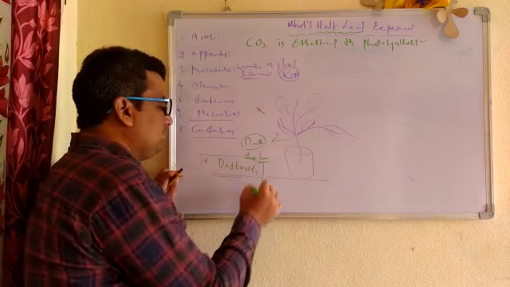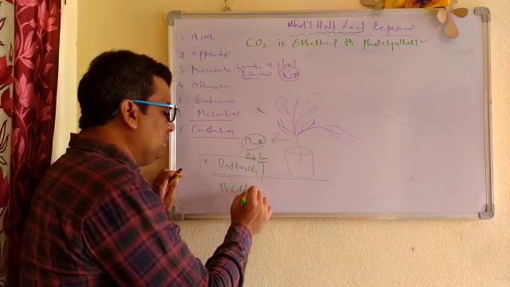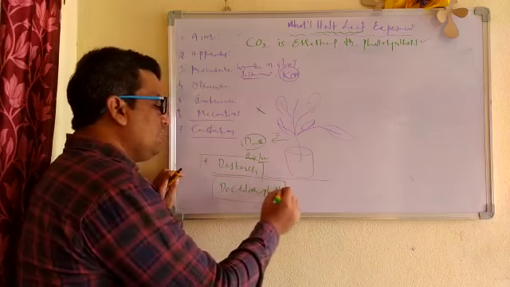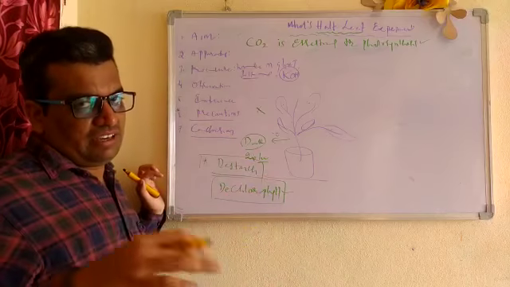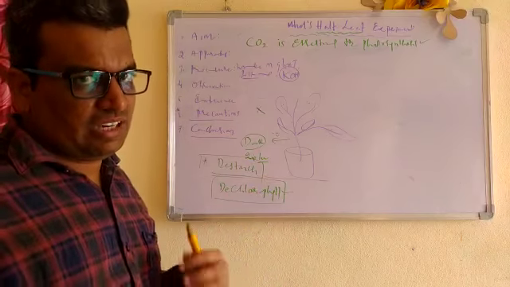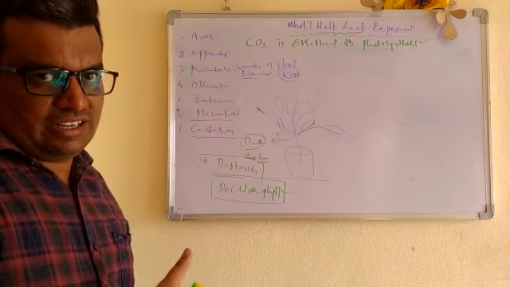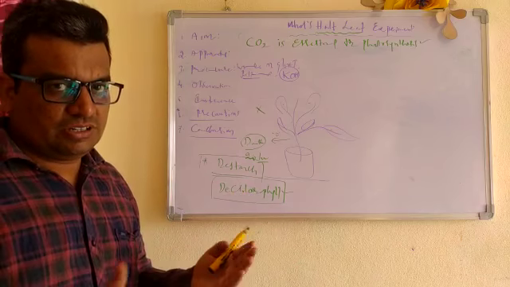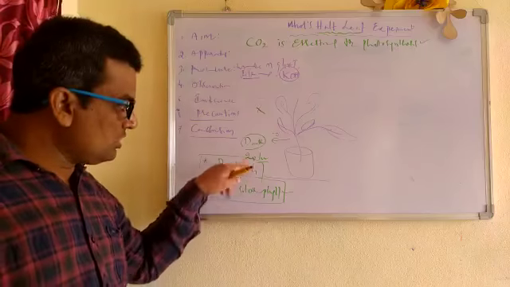Very important term. Another term we discussed earlier is dechlorophyllation. While doing the starch test we have to remove the chlorophyll, because if chlorophyll is present we cannot observe the color change. Dark green if present, when we add iodine, it will change into blue-black, and we cannot observe it promptly, so we have to remove the chlorophyll. So these two terms are very, very important.